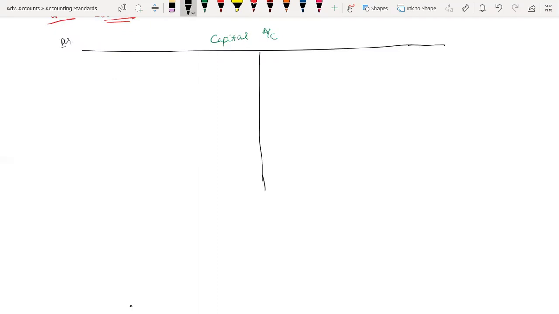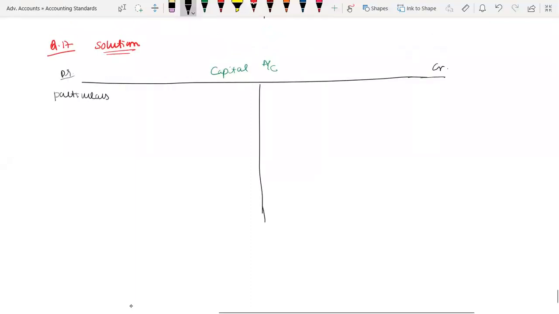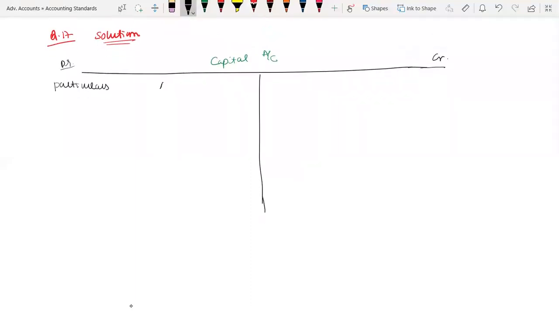Capital account, debit and credit, particulars, then partner A, partner B, partner C, like this on both sides.